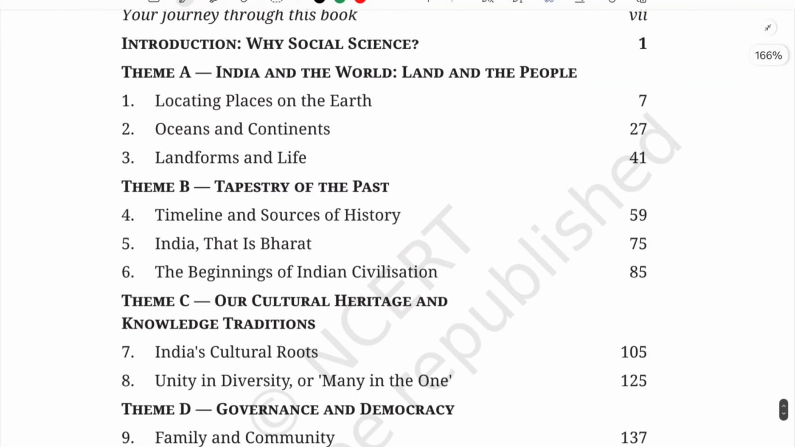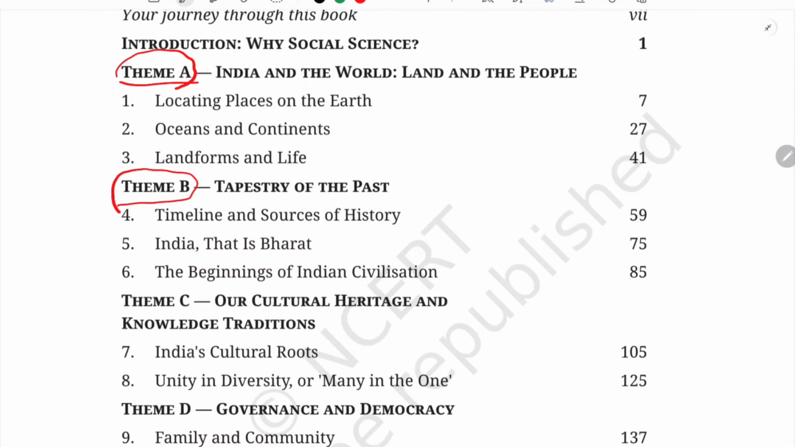These are the contents here. We are going to study based on themes. Previously we had units, like unit 1, unit 2. Here we are going to study theme A, theme B and theme C, up till theme E.